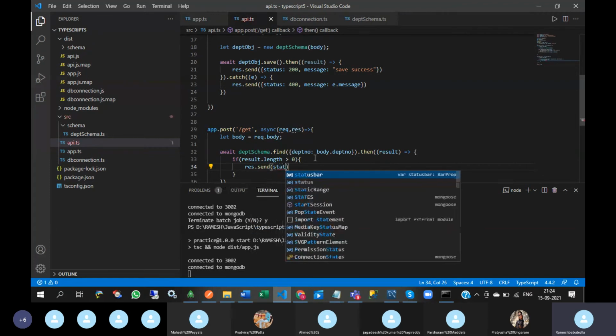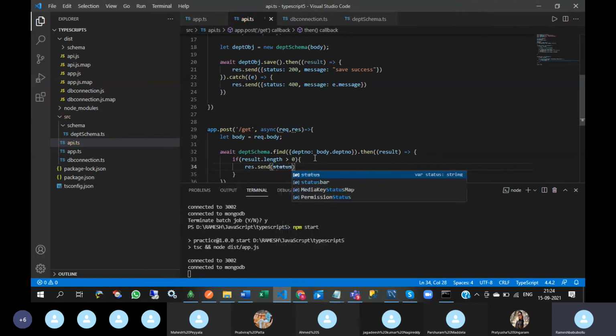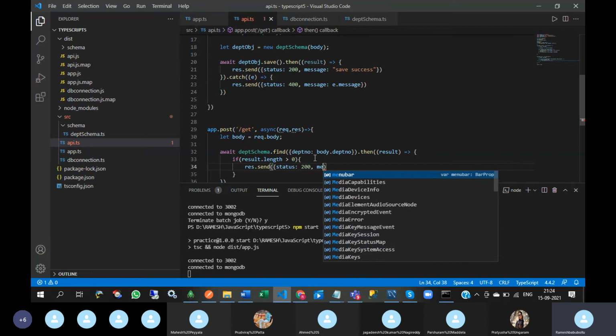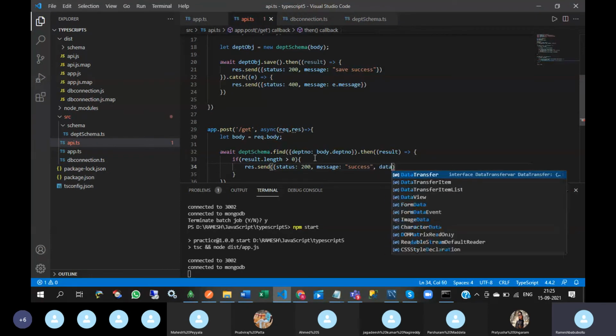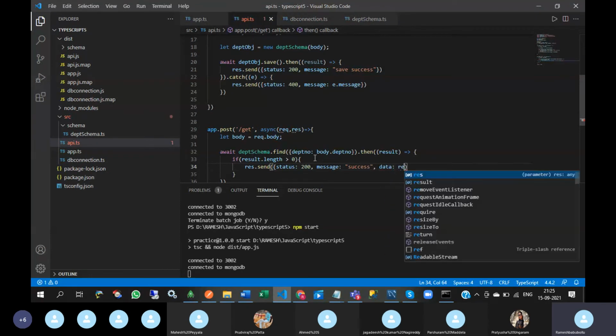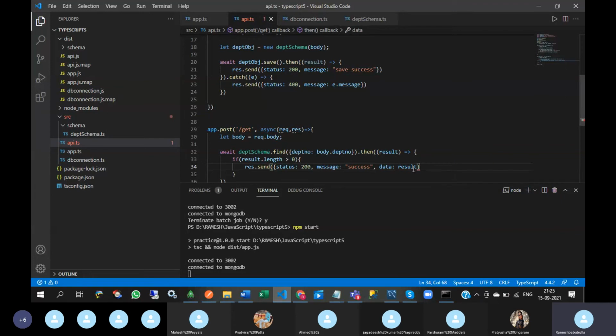So status 200, and message success, data result. Whatever data is coming from MongoDB, you are simply assigning that data to the data key.